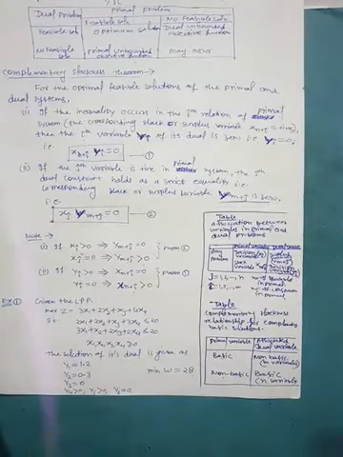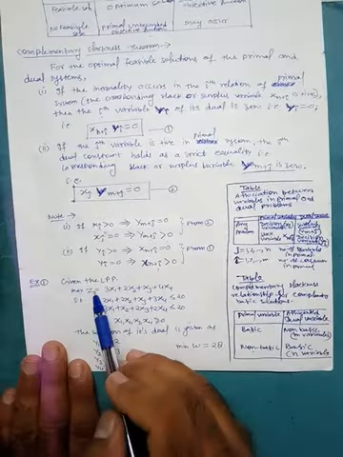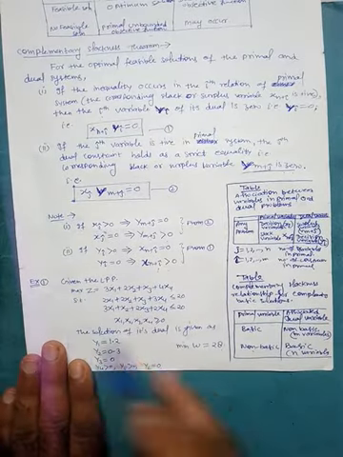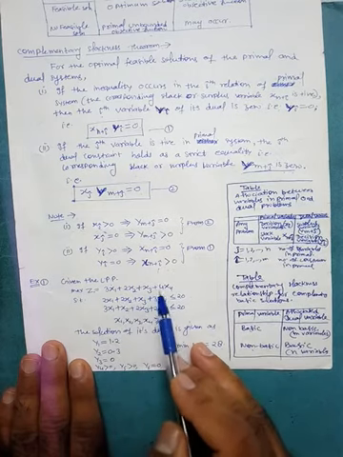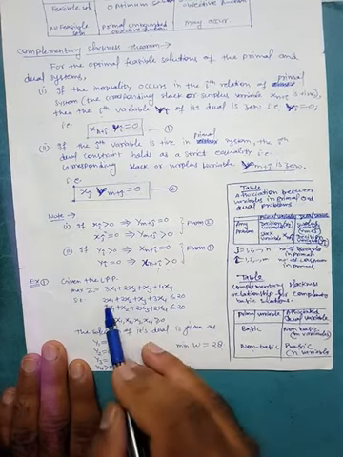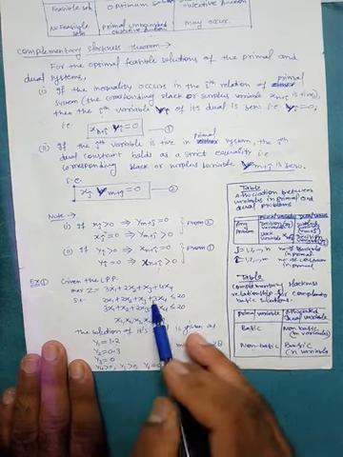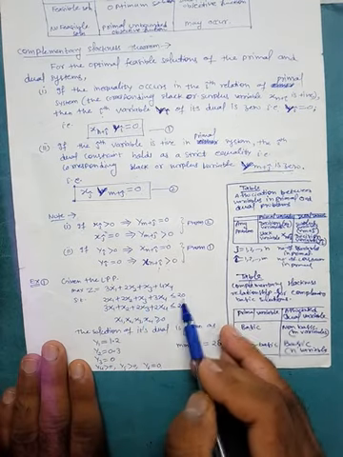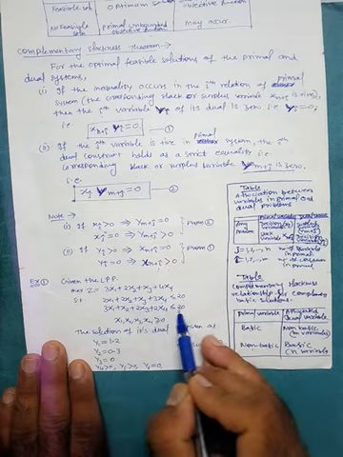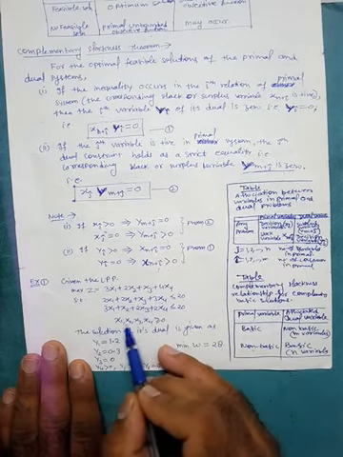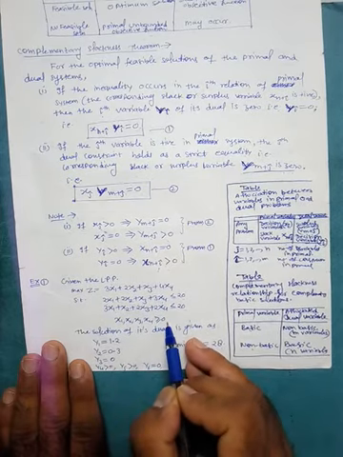Let's see the example. Given that we are having this primal problem, maximum z is equal to 3x1 plus 2x2 plus x3 plus 4x4, subjected to 2x1 plus 2x2 plus x3 plus 3x4 is less than equal to 20, 3x1 plus x2 plus 2x3 plus 2x4 is less than equal to 20, and x1, x2, x3, x4 all are greater than equal to 0.